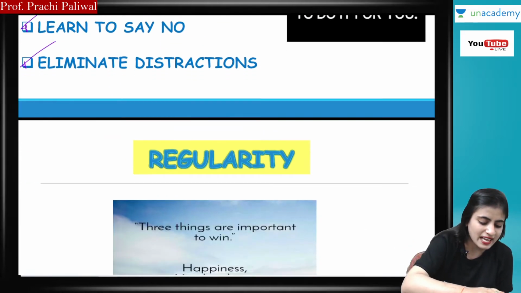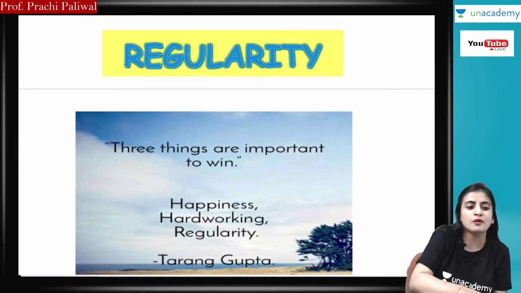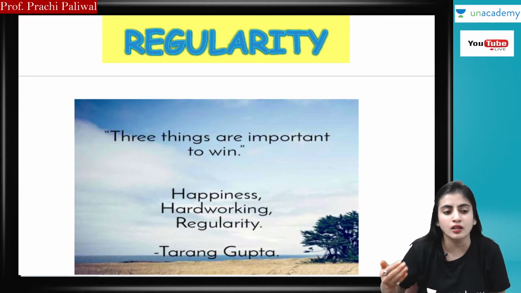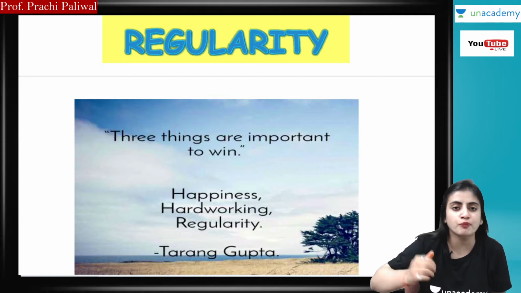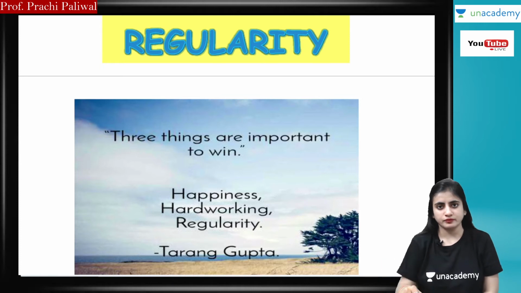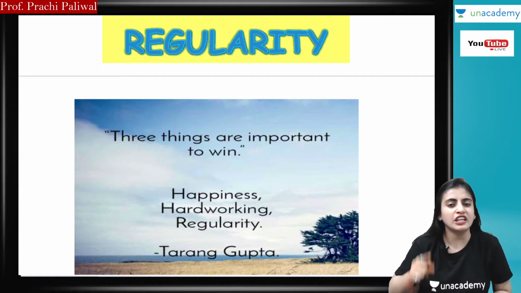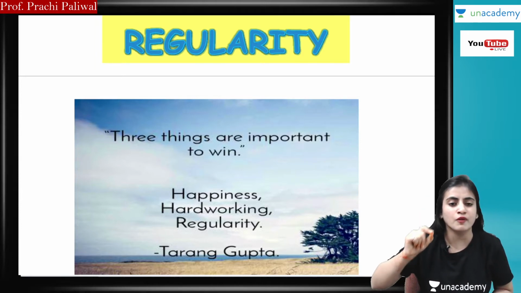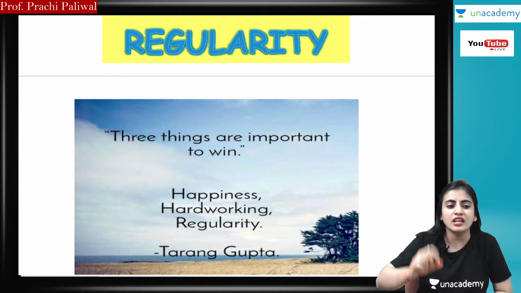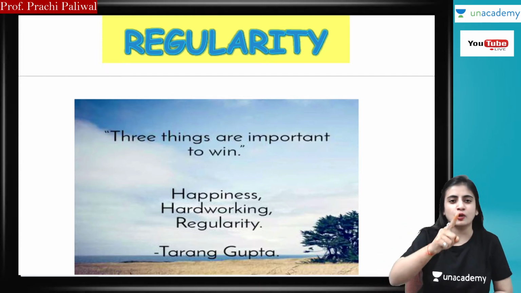So the next key element is regularity. In studies, regularity is the most important thing which you have to consider. See, three things are important to win: happiness, hard working, and regularity. If you have these three things with you, definitely you will get success in your life. Definitely you will become a CA in your life. So by Karan Gupta, three things are important to win: happiness, hard working, and regularity.